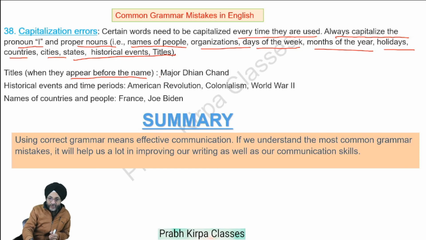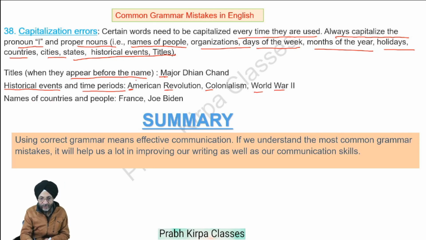For example, Major Dhyanchand, where M has been written in capital. When we talk about historical events and time periods, for example, American Revolution, here A and R are capital. Colonialism, this is a time period. World War II, this is also capitalized. Names of countries: India, I will be capital. France, F is capital. Joe Biden, J and B are capital.